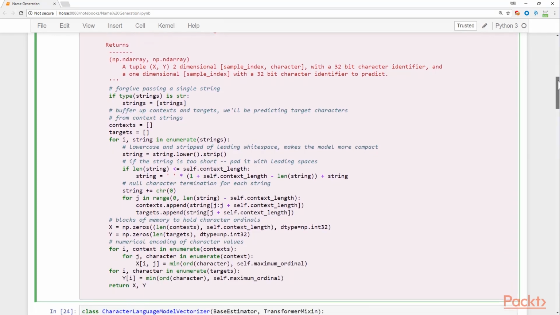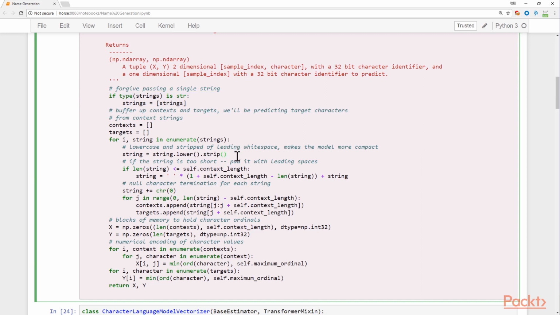Alright, so we're going to be having an input iterable of strings, and we're going to forgive if a single string was passed in and turn that into a list so we can iterate over each individual string. And then we're going to set up a context and a target array. So the contexts will have the priors and the targets will have the characters following after.